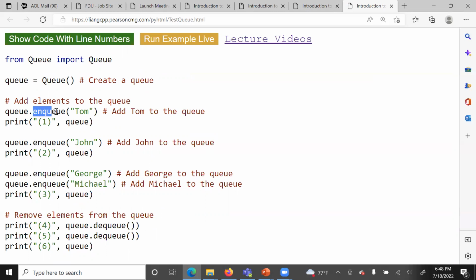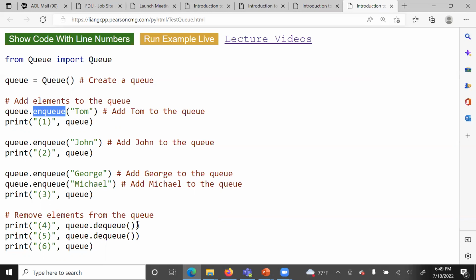Here we have enqueue to insert an item into the queue, so we call queue.enqueue Tom. Then we print it. Next we insert John, and we print it. Then we also insert George, and then we also insert Michael, and then we print.